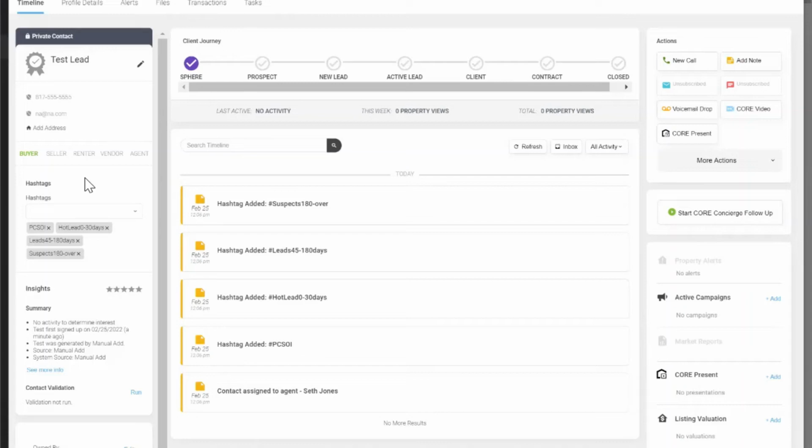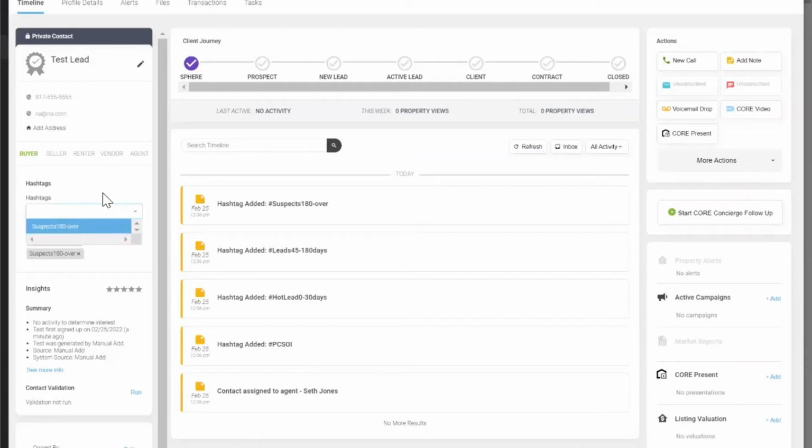If it's somebody that's working on credit or trying to get some stuff figured out financially to go ahead and purchase, then what you're going to do is put them under leads. That will be somebody that's in that 45 to 180 day range. If it's somebody that bought in the past and maybe they're looking to resell, then obviously they're going to be under PCSOI. Again, that's past clients sphere of influence.